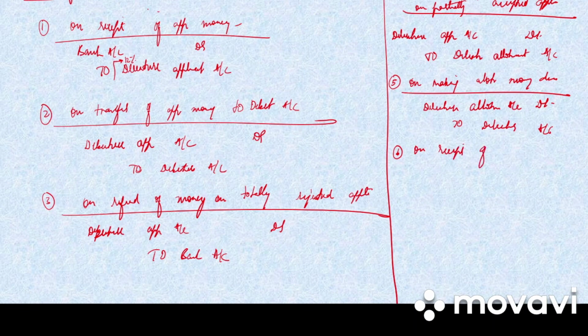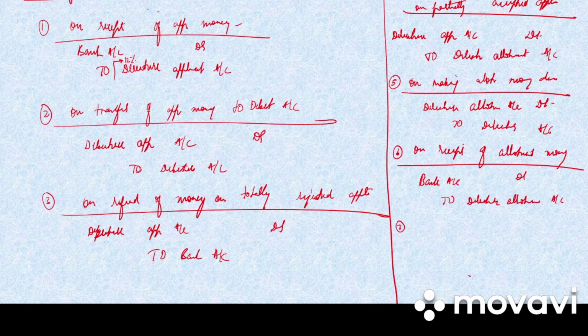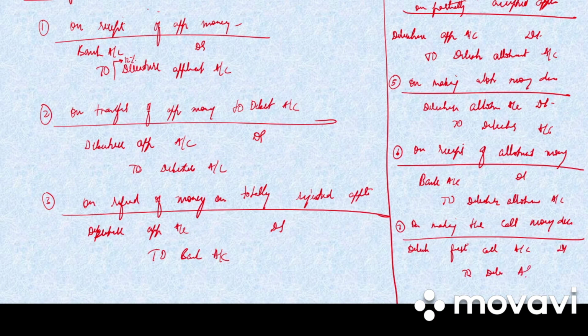On receipt of allotment money, bank account debited to debenture allotment account. Next, write the seventh one. On making the call money due, debenture first call account debited to debenture account.